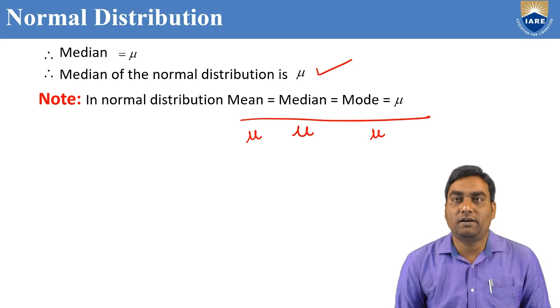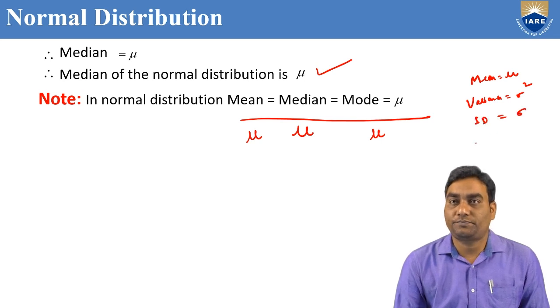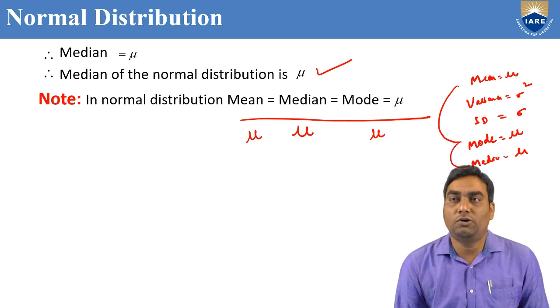You should remember all the values of the normal distribution: mean is mu, variance is sigma squared, and standard deviation is sigma. Similarly, we proved the mode is mu and the median is also mu. Observe that mean equals median, and median equals mode.